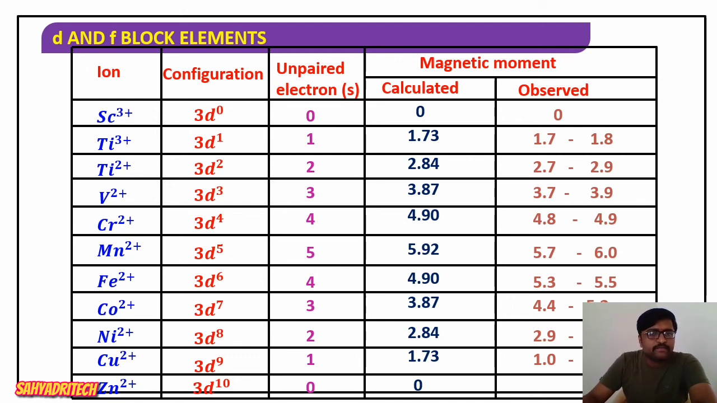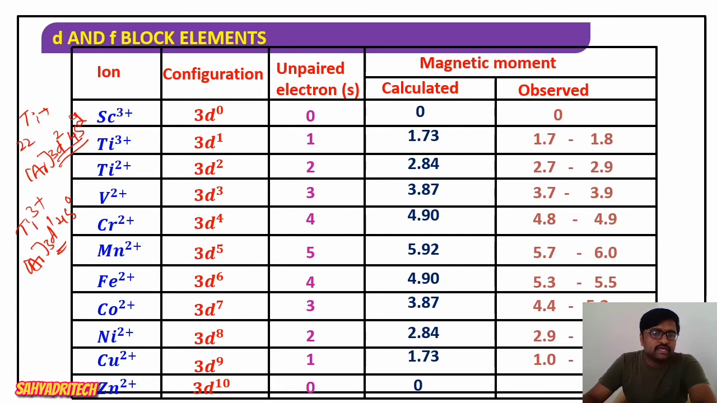Titanium 3+. Titanium atomic number 22. If you consider the electronic configuration, argon 3d2 4s2. So here how many electrons are there? There are 4 electrons present. So titanium 3+ means argon 3d1 4s0. In the d subshell, how many unpaired electrons? There is one electron, right?